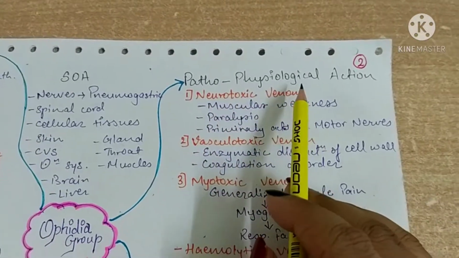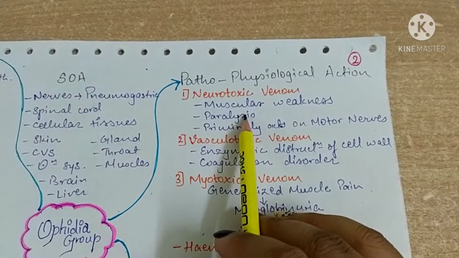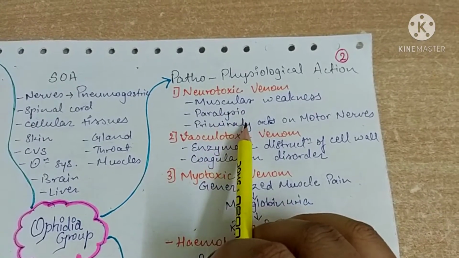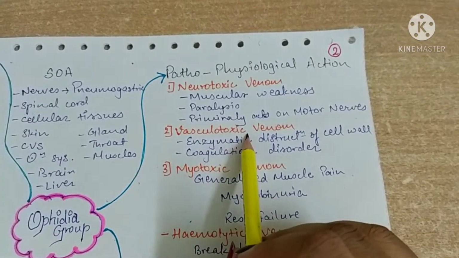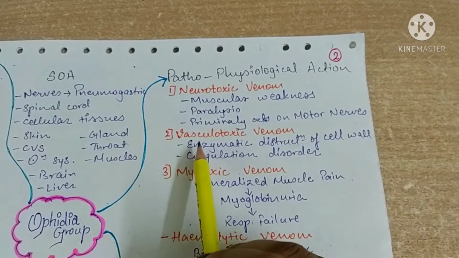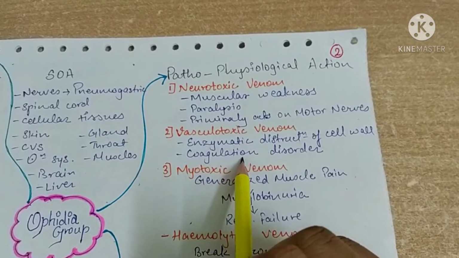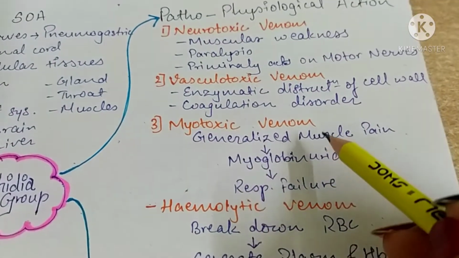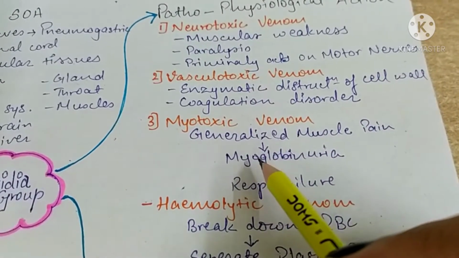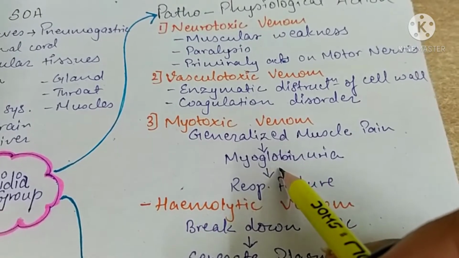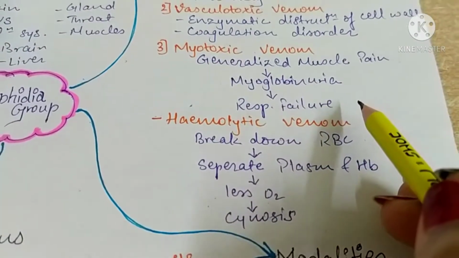Let's study pathophysiological action. Neurotoxic venom causes muscular weakness, then it causes paralysis of involuntary muscles like face, throat, respiration, legs, etc. And it also acts primarily on the motor nervous system. Then vascular toxic venom causes enzymatic destruction of the cell wall, then collagen disorders. Myotoxic venom produces generalized muscle pain, and after that it produces myoglobinuria, and after 5 to 6 hours it gives respiratory failure, and that usually causes death.